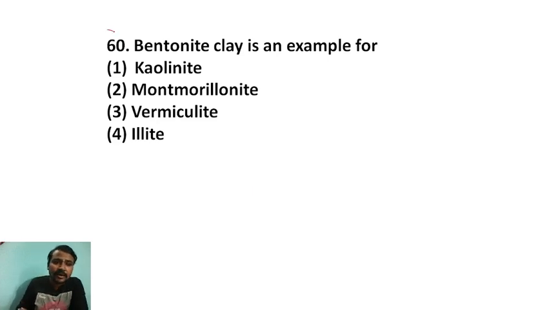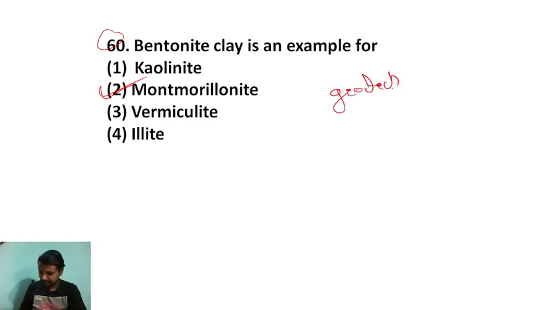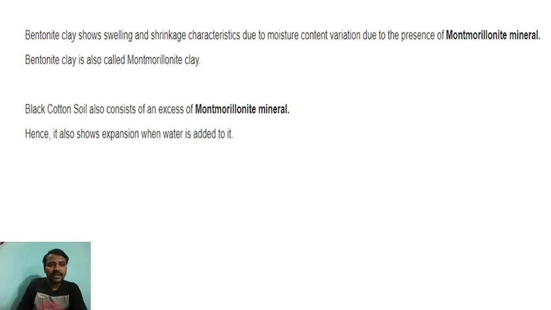Next question. Bentonite clay is an example of what? That is an example of montmorillonite. It is a very simple question, again a geotech question. Bentonite clay shows swelling and shrinkage characteristics due to moisture content variation, because of the presence of montmorillonite mineral.